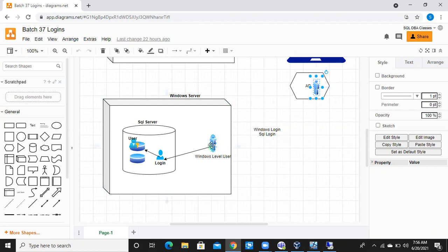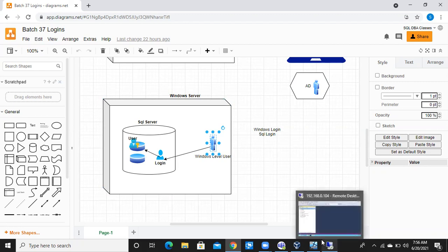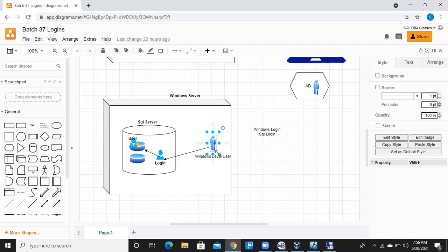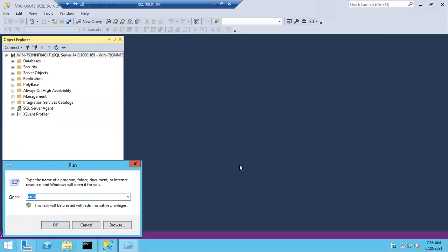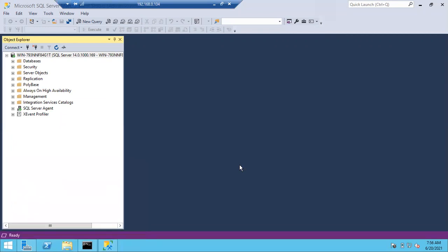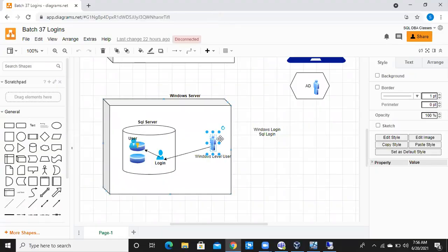So now, first of all, I want to create a Windows login, right? I told you the prerequisite: the Windows user will be created either at the Windows machine level or the Active Directory level. Now I'll create a user in the Windows machine as we don't have Active Directory. How to create a user? Go to the server, open the shortcut lusrmgr.msc. Again, creating these users is not your headache. Windows people will take care of it.